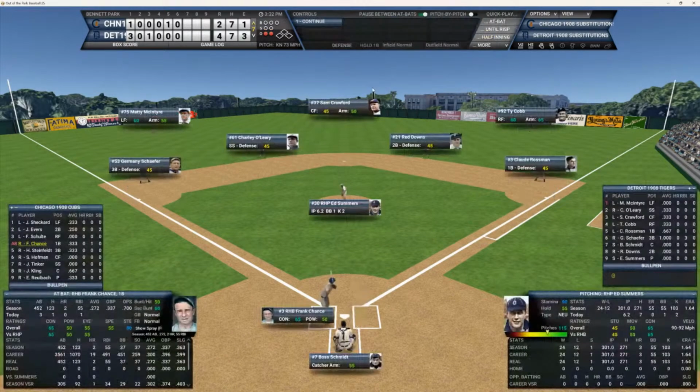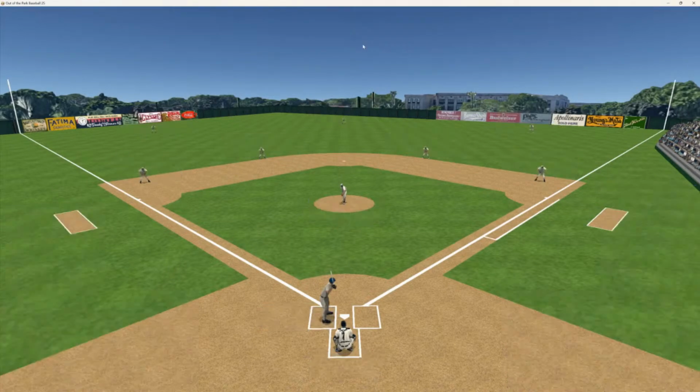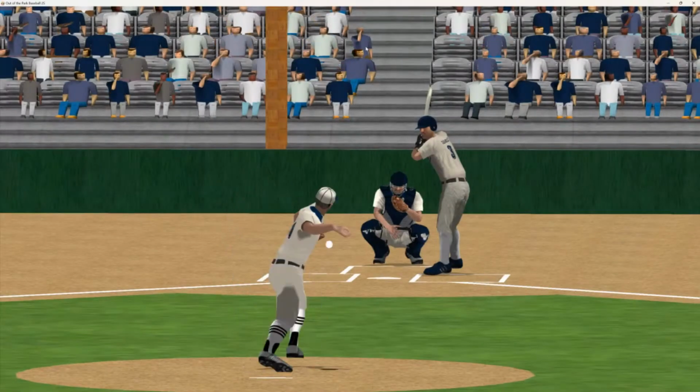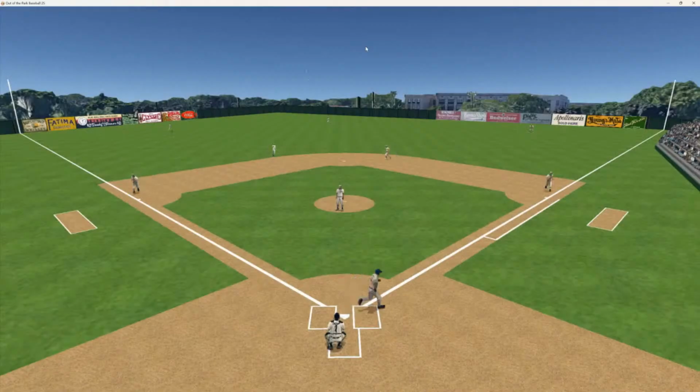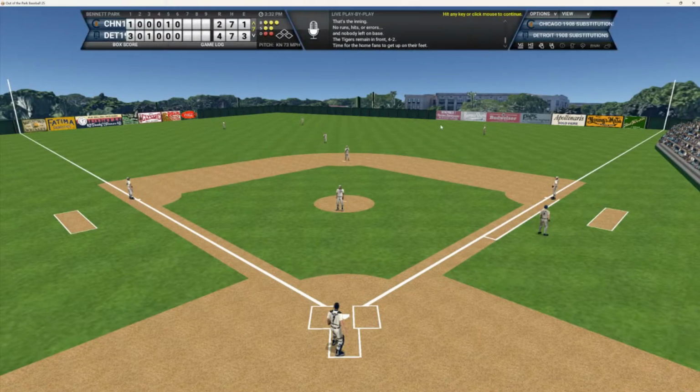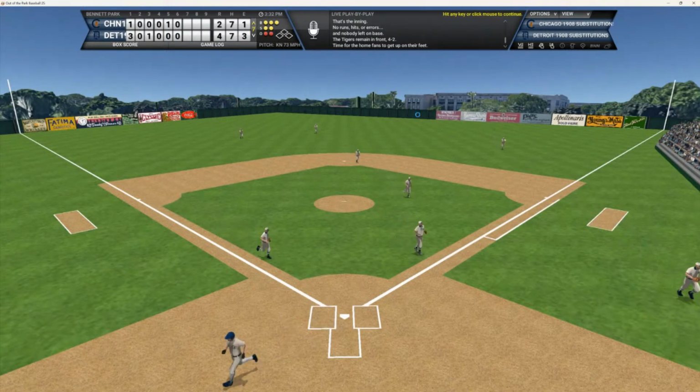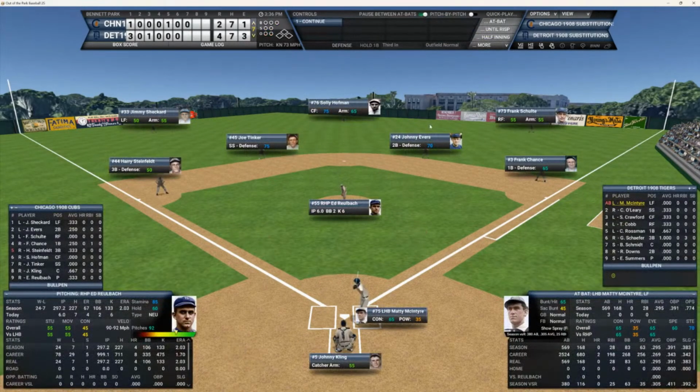McIntyre throws the ball in. 2 up and 2 down for Frank Chance. Frank's 1 for 3 with the RBI today. Here's the full count to Chance. That ball's hit inside on him. He fisted it to center field. 3 fly balls to all 3 outfielders. And that'll be 3 up and 3 down. We go to the 7th inning stretch.